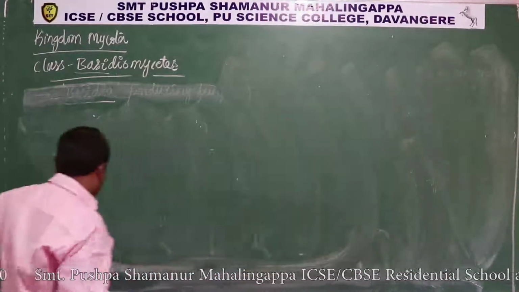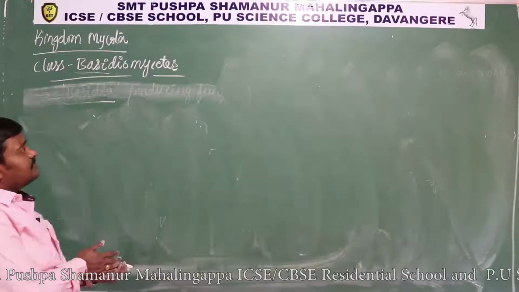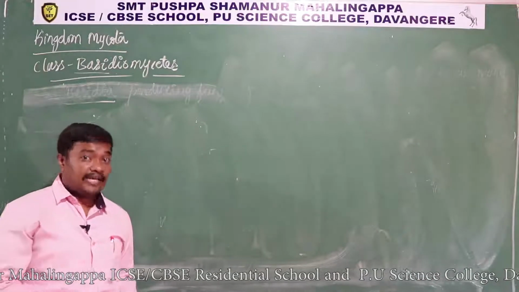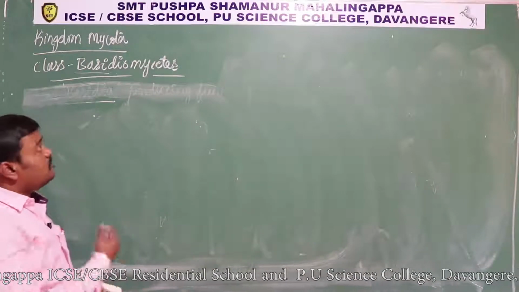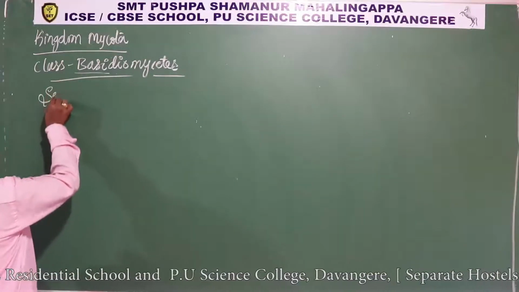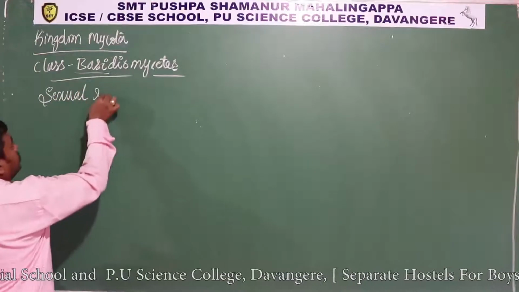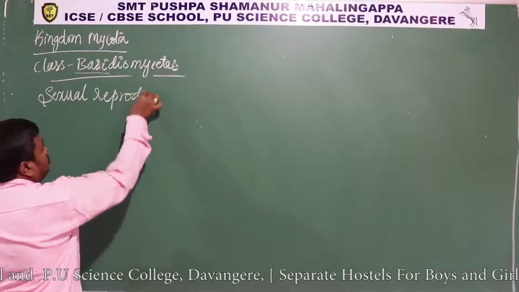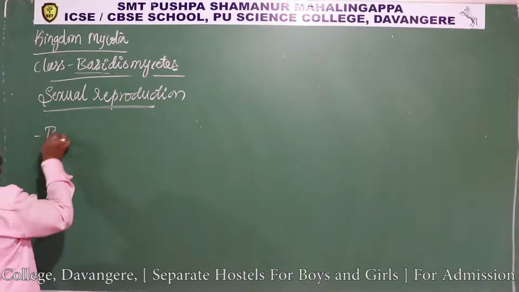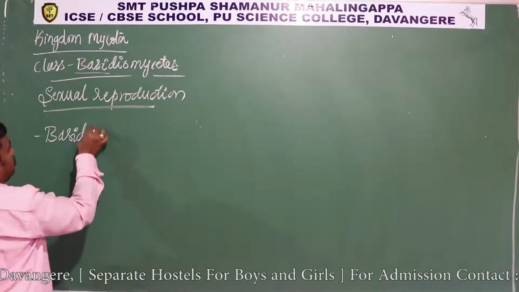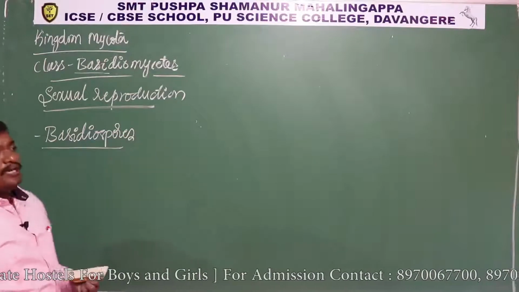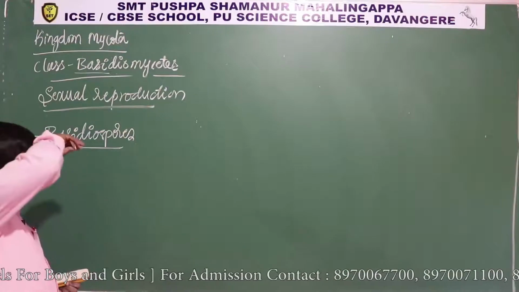Of course, in the previous introductory class of this fungi itself, we discussed there is a special kind of stage called the dikaryon stage in this fungi. So these basidiomycetes also have that dikaryon stage. During sexual reproduction they produce spores called basidiospores. So let's see how that basidiospores are going to be produced.